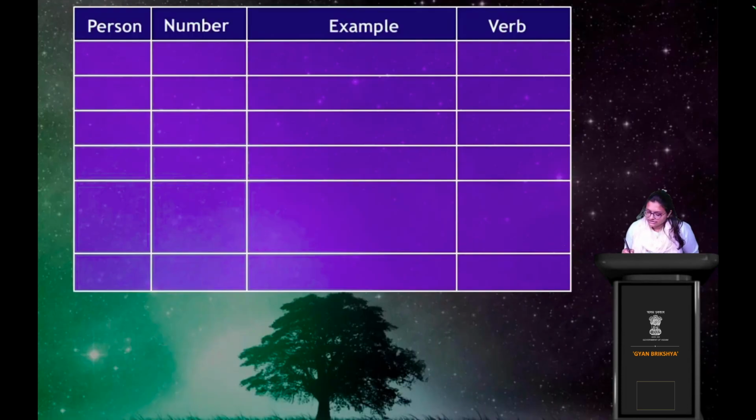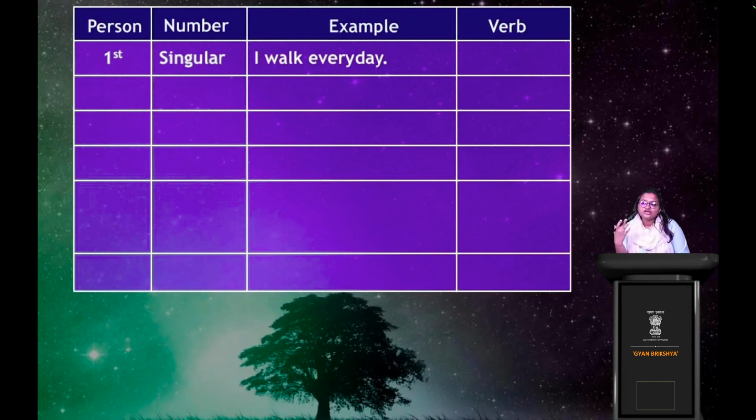So we have first person. In case of first person, it is first person singular. Okay. What is the example for first person singular? I walk every day. I am talking about myself. আমি আমার নিজের কথা বলছি। So I walk every day. Next, so I means the first person. And walk, of course, the base form of the verb.